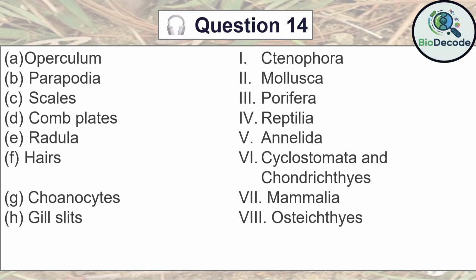Fourth, comb plates are ciliary structures in Ctenophora, helping in locomotion. Fifth, radula is a feeding organ in Mollusca, scraping or cutting food. Sixth, hairs are found in Mammalia, serving sensory, thermoregulatory, and protective functions. Seventh, choanocytes are specialized collar cells in Porifera, aiding in water flow and feeding. Finally, gill slits occur in Cyclostomata and Chondrichthyes, allowing respiration in aquatic chordates.